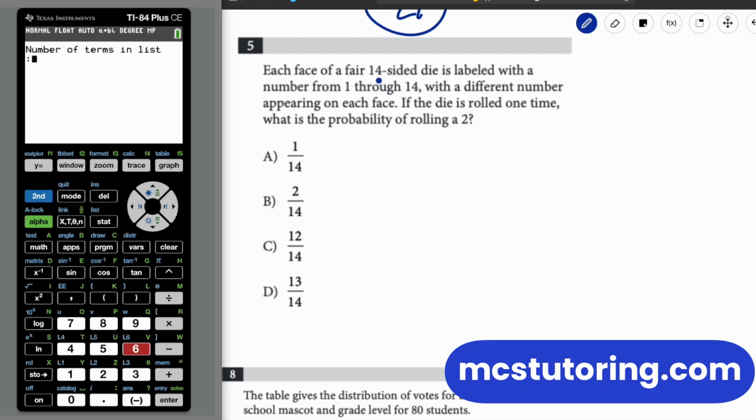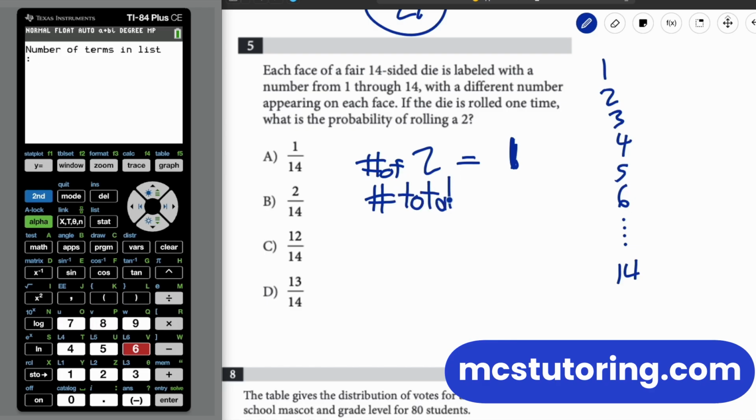Each face of a fair 14-sided die, that's singular of dice, by the way, has a number 1 through 14. So it's got 14 sides, 1 through 14, with a different number appearing on each face. If the die is rolled one time, what's the probability of rolling 2? Well, how many 2s are there? Number of 2s, there's 1, because these are the different faces, 3, 4, 5, 6, all the way to 14. And then number total, right? This is how you find out probabilities. There's 14 total. So 1 out of 14. That's how you do it.